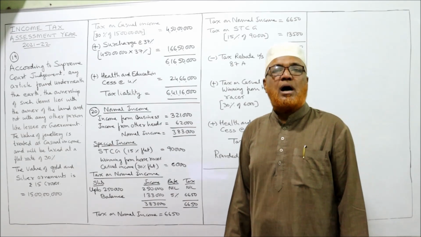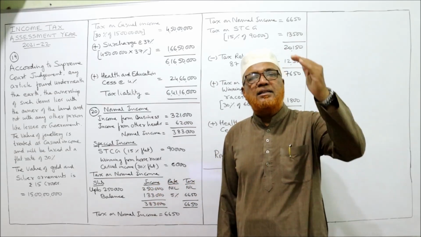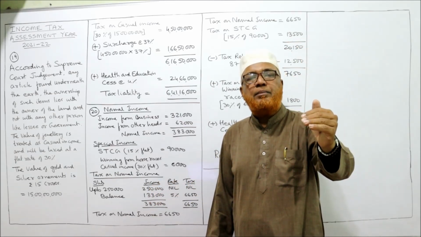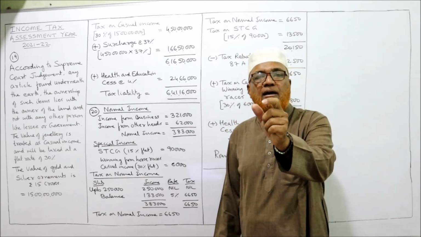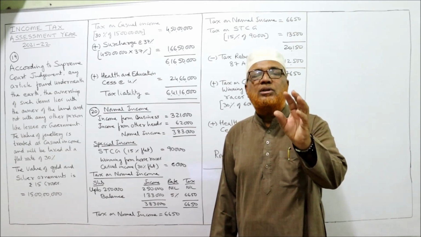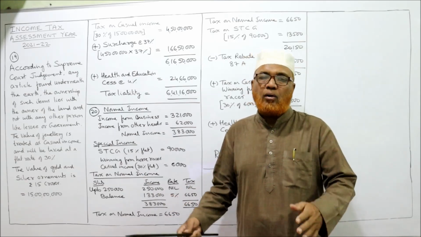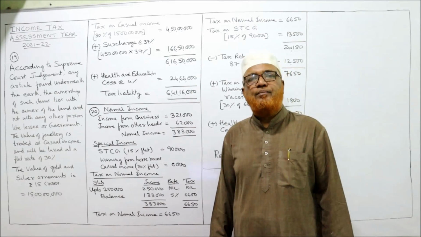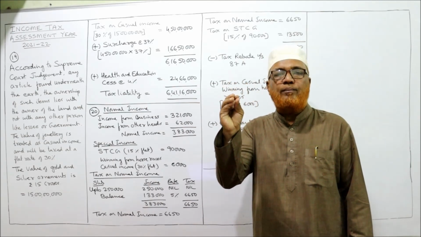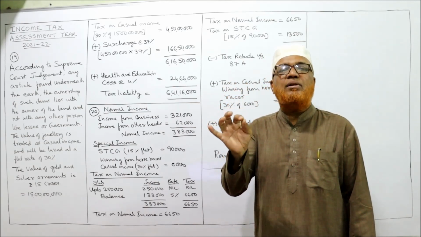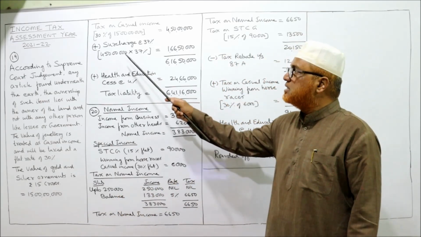Now surcharge is applicable because the income is more than 50 lakh. Different surcharge rates are there: 10%, 15%, 25%, 37%. The 37% surcharge will be applied if the total income is more than 5 crore. Already I have explained all these things in the theory video, and also in the last few problems we have applied the surcharge. So remember the provisions of surcharge. If the total income is more than 5 crore, the surcharge rate is 37%. Here it is 15 crore, so surcharge rate 37%.